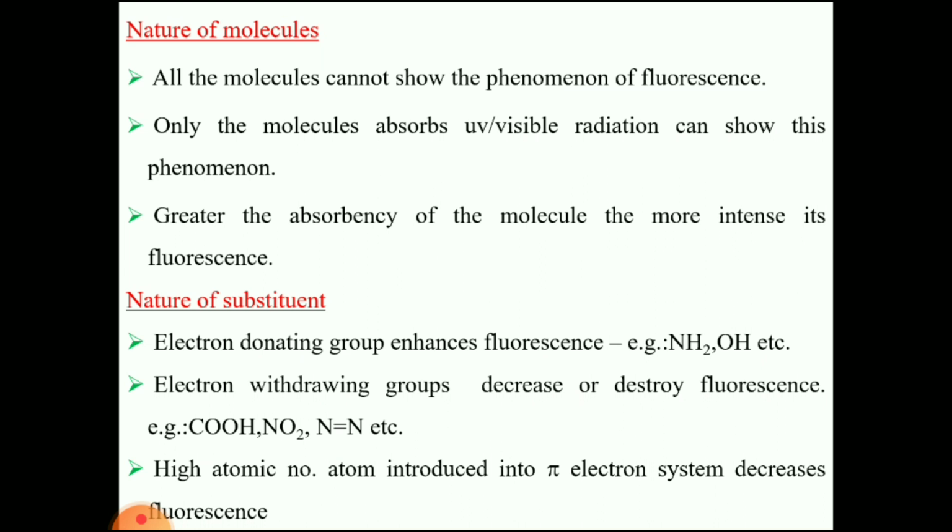Nature of the substituent. If a compound is a fluorescent molecule, then adding or removing any substituent also influences the fluorescent intensity of the molecule. Electron donating groups enhance the fluorescence. They increase the fluorescent intensity of the compound, for example NH2 and OH groups. Electron withdrawing groups decrease the fluorescent intensity, that is carboxylic group, nitro group and azo group. If you introduce a high atomic number atom into the pi electron system, it will decrease the fluorescence.